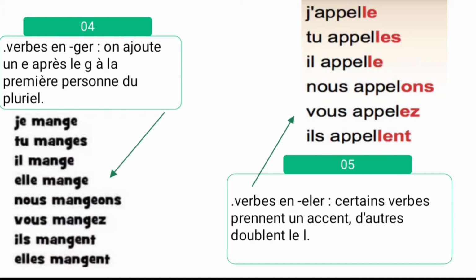See the example, appeler verb. Appeler verb, it ends with what? -ELER. And what is the conjugation for the appeler verb? J'appelle, tu appelles, il appelle, elle appelle. Nous appelons, vous appelez, ils appellent, elles appellent. What is the meaning of appeler? To call. See, for the first three persons singular, we have to add a double L, and for the third person plural also, that is ils and elles, we have to add a double L. That is the fifth rule.